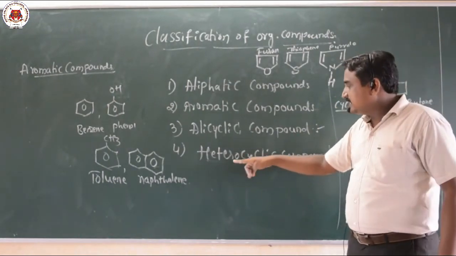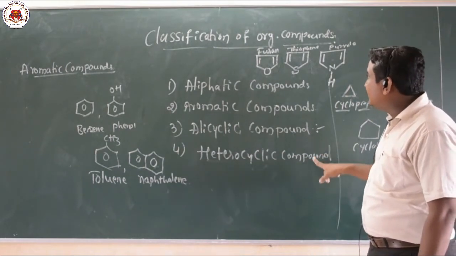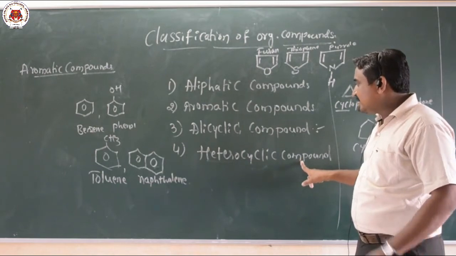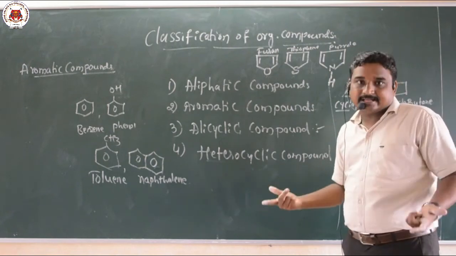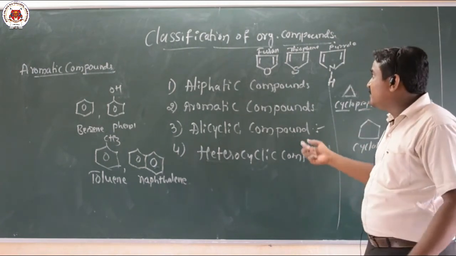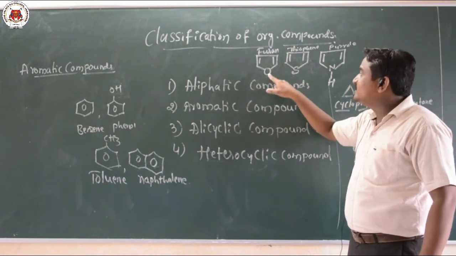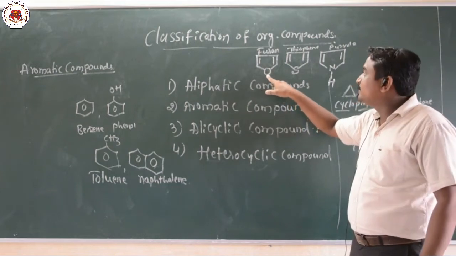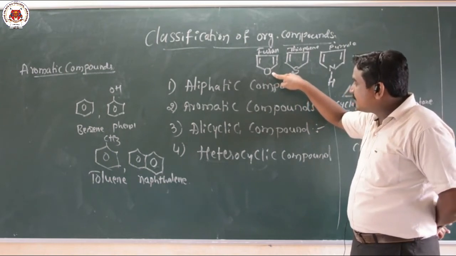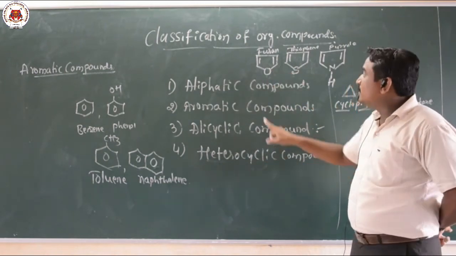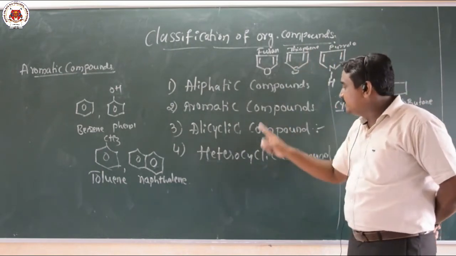Now the last one, heterocyclic compounds. Heterocyclic compounds are compounds in which a carbon atom of the cyclic structure is replaced by another atom, a hetero atom, a different atom. In this structure I have given the example furan, where the carbon atom at this corner is replaced by an oxygen atom. Such compounds are called heterocyclic compounds. I have given examples furan, thiophene, pyrrole, pyridine. These are all examples for heterocyclic compounds.